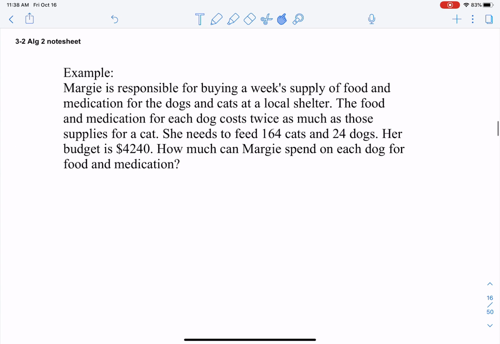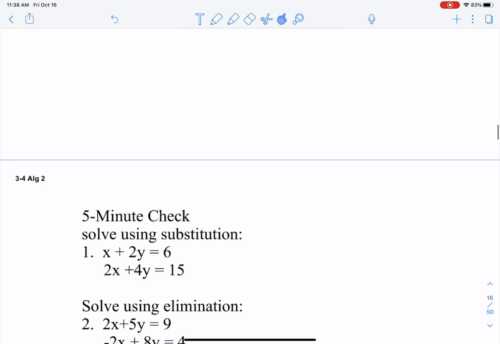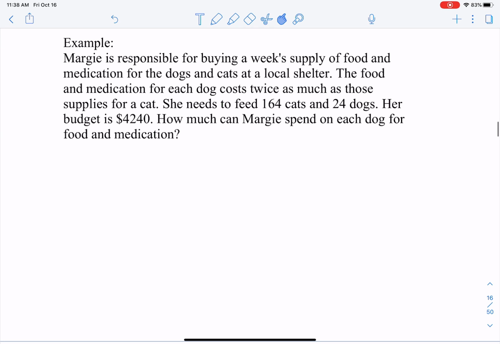And our last one is a word problem, which is an example of a system. Okay, so let's read it over. It says, Margie is responsible for buying a week's supply of food and medication for the dogs and cats at a local shelter. The food and medication for each dog costs twice as much as the supplies for a cat. She needs to feed 164 cats and 24 dogs. Her budget is $4,240. How much can Margie spend on each dog for food and medication?